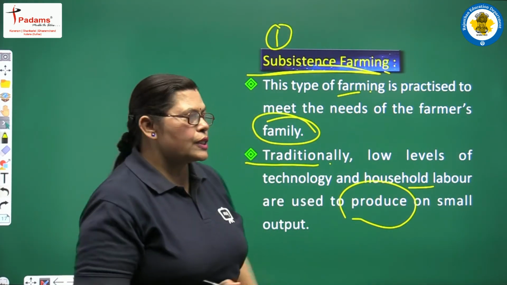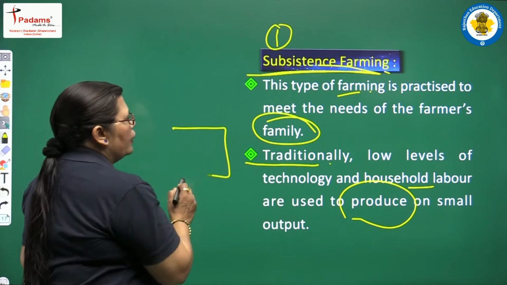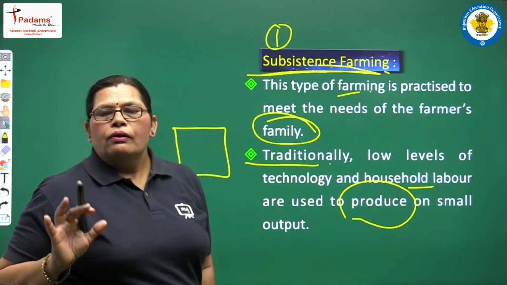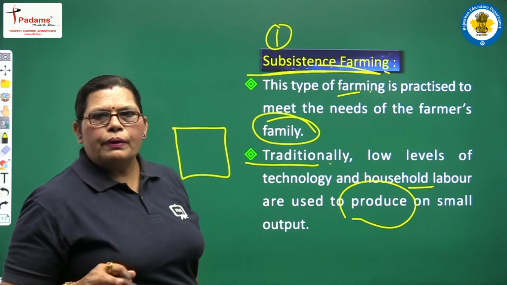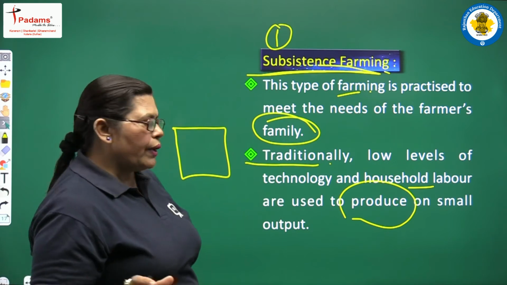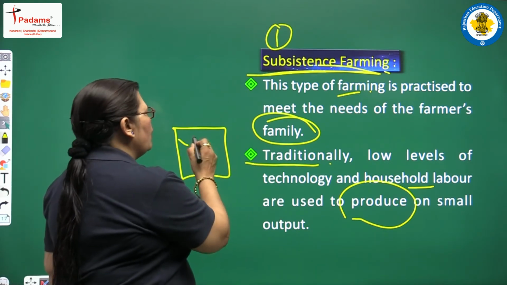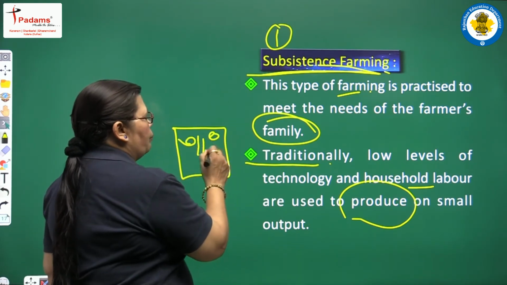It means on a small patch of land with only the family members as laborers, and with a low level of technology,